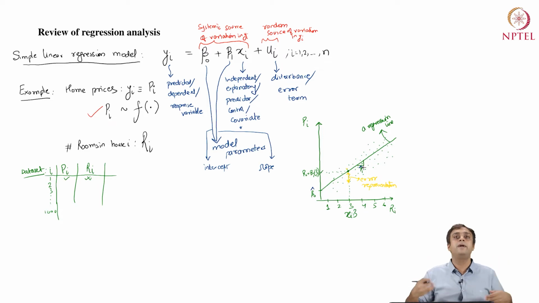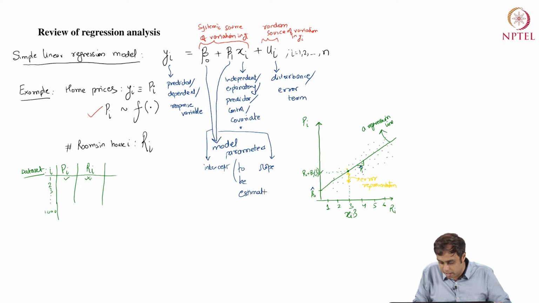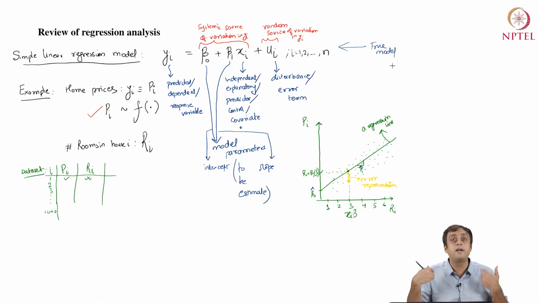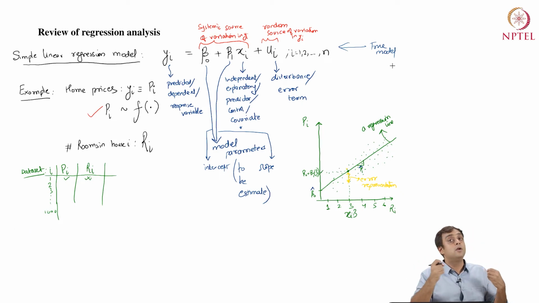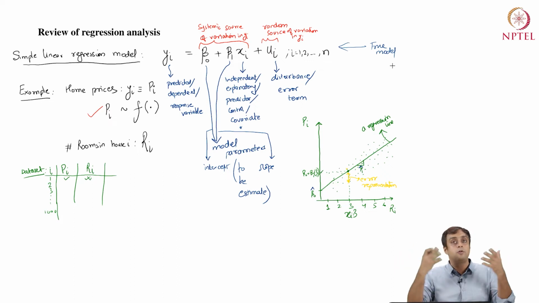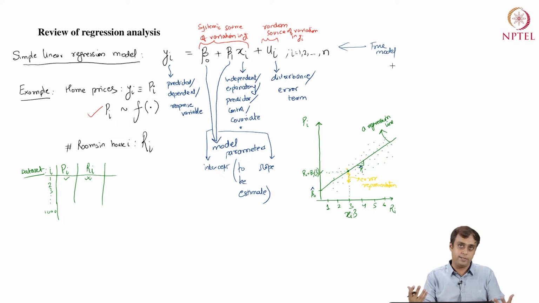If I estimate or predict these parameters using the data, the intercept and the slope are called beta 0 hat and beta 1 hat, because they are no longer the parameters of a true model, but they are the data driven estimates of what beta 0 and beta 1 would be if I were to believe that yi is indeed going to follow the true model that I have specified as an analyst.